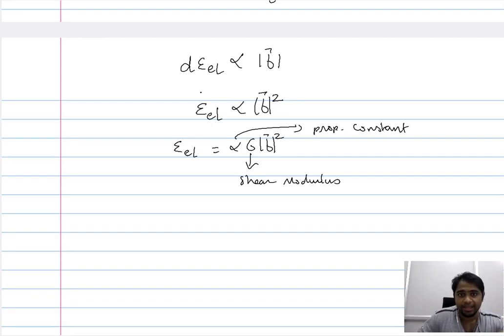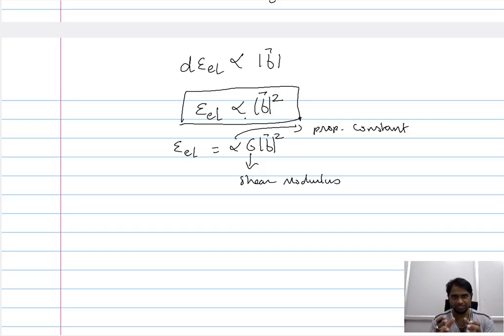So what we are interested in is that the increase in the overall energy of the system because of the introduction of the dislocation is proportional to the square of the Burgers vector associated with the dislocation. So when the Burgers vector associated with the dislocation is high, the overall change in the energy of the system correspondingly increases. Particularly, you should note that it is the square of the Burgers vector. So there is a significant increase in the energy of the system when the Burgers vector is increased.